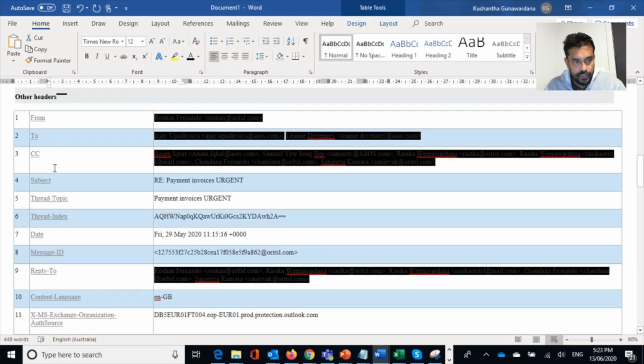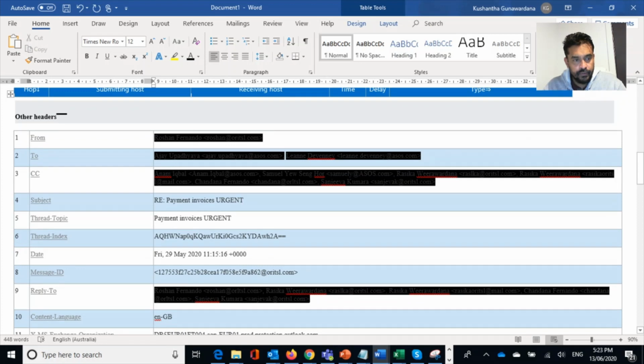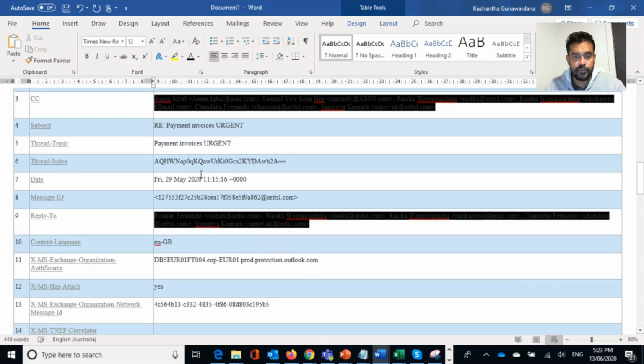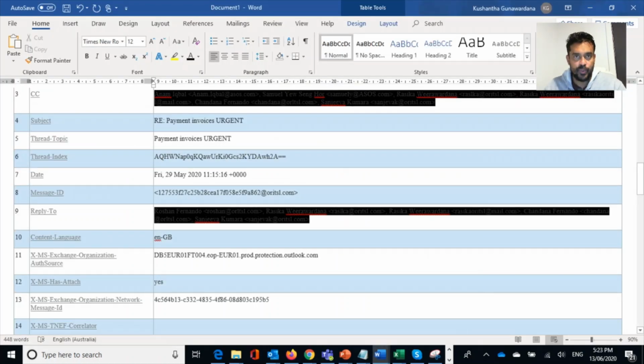So from, to, CC headers, and if you notice, these reply headers are entirely different from the CC and other headers. So the real headers and reply headers are different, which means they have used something like this in the reply headers. They have changed these headers intentionally, so that whenever a recipient replies to all, nobody in the loop would receive it. That was intentionally made, and only the personal email address, which is created and under the control of the attacker, would receive it.